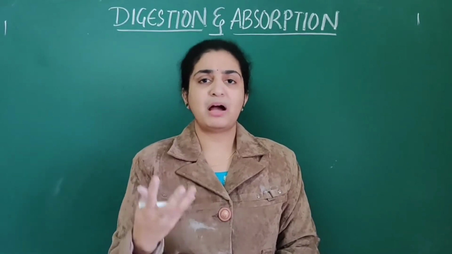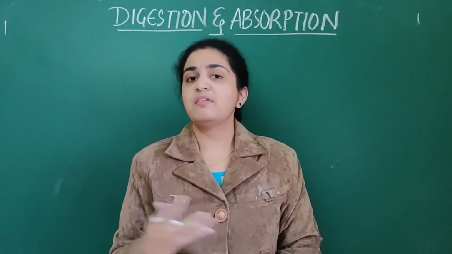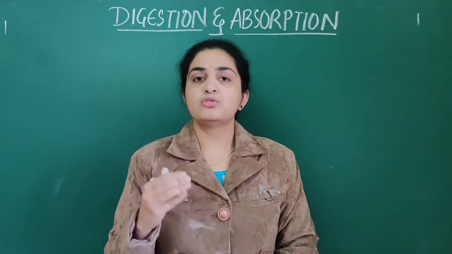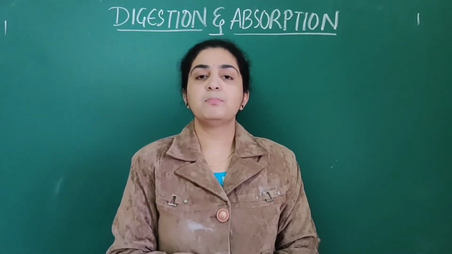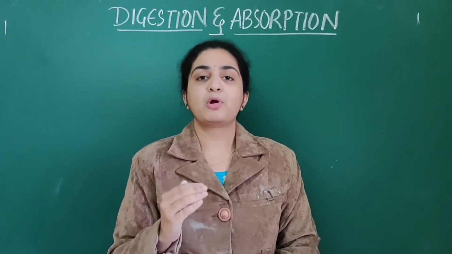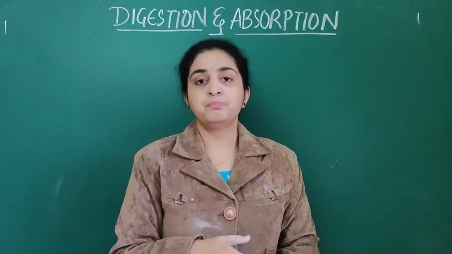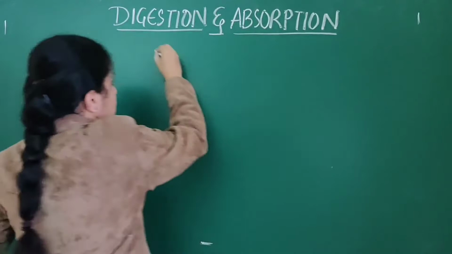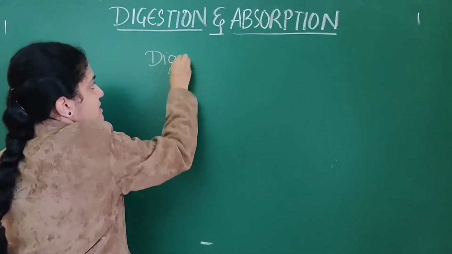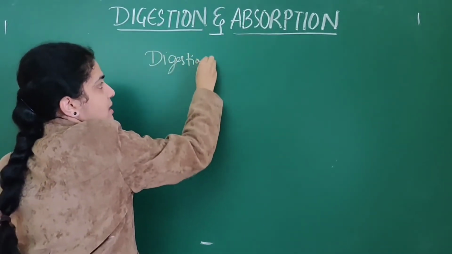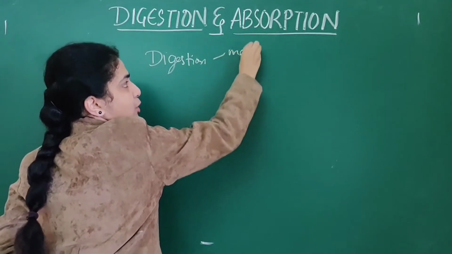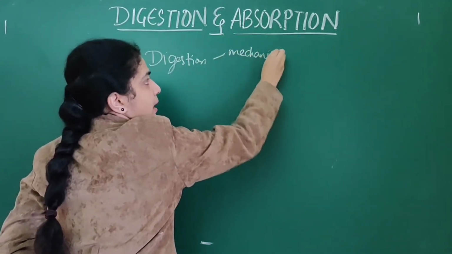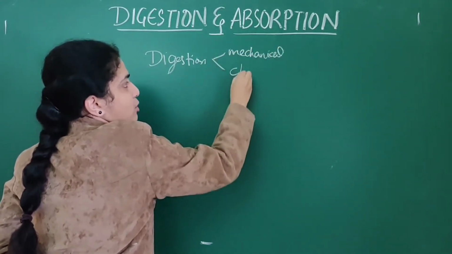Digestion takes place by two processes: a mechanical process as well as a chemical process.